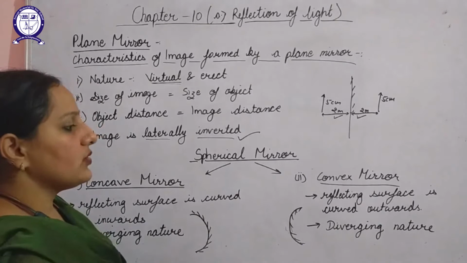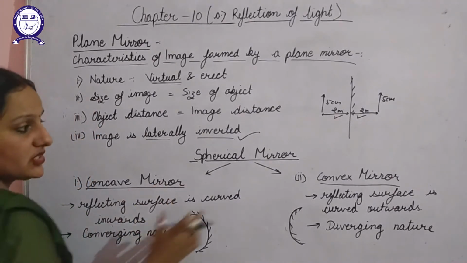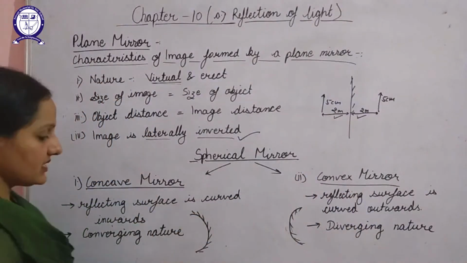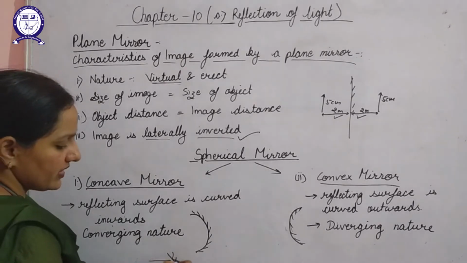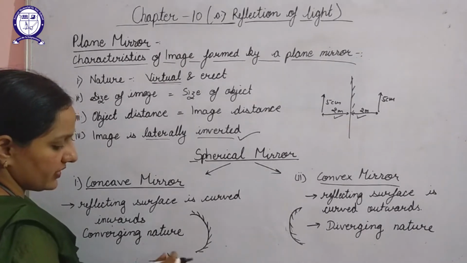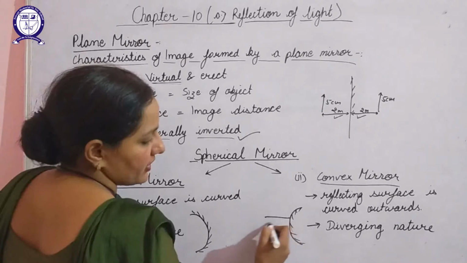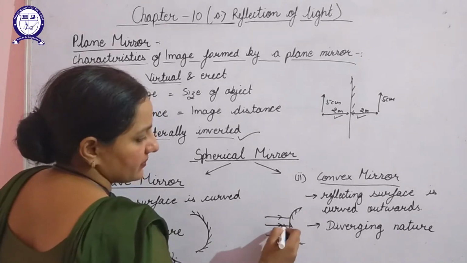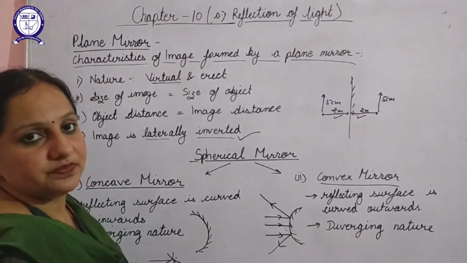Next, if we talk about the nature, a concave mirror is converging in nature and a convex mirror is diverging in nature. Converging means if parallel rays of light strike a concave mirror, it will converge all those rays of light. But when the rays of light strike a convex mirror, it will extend them, or diverge them.